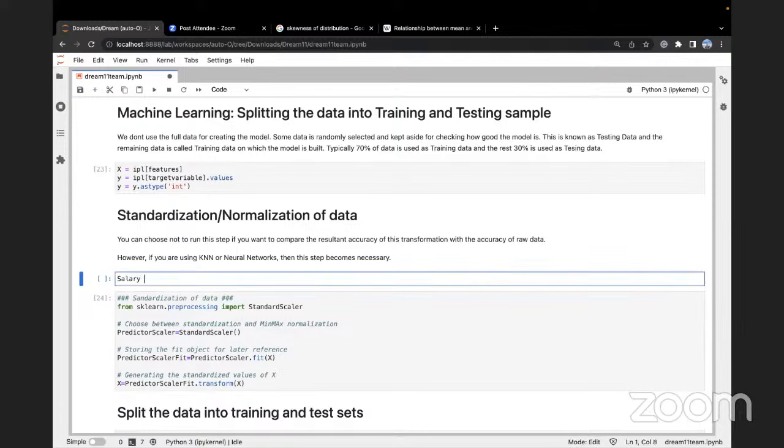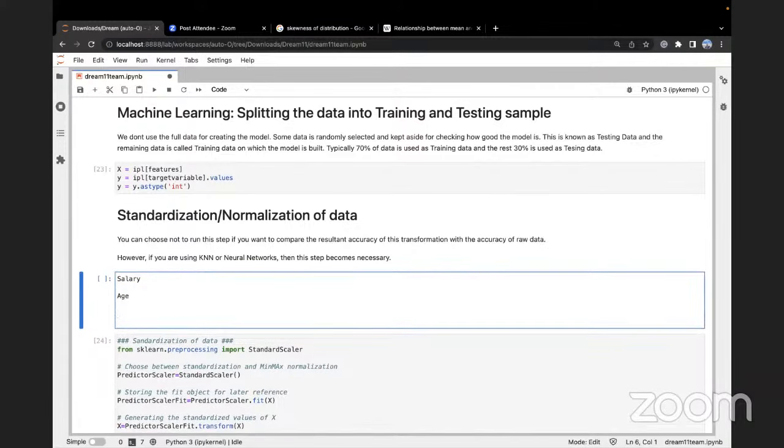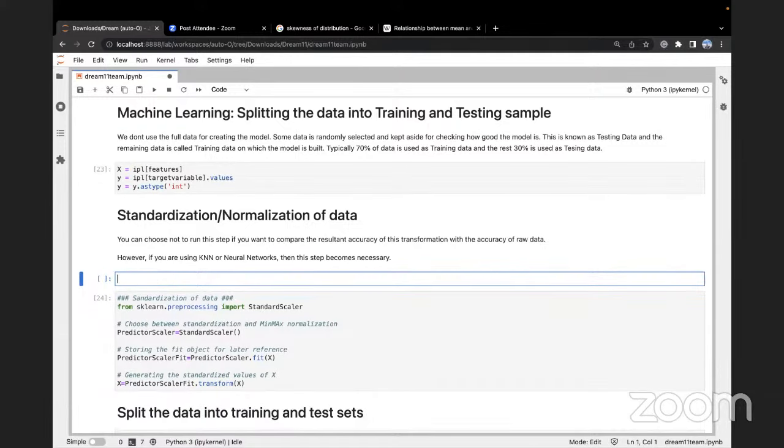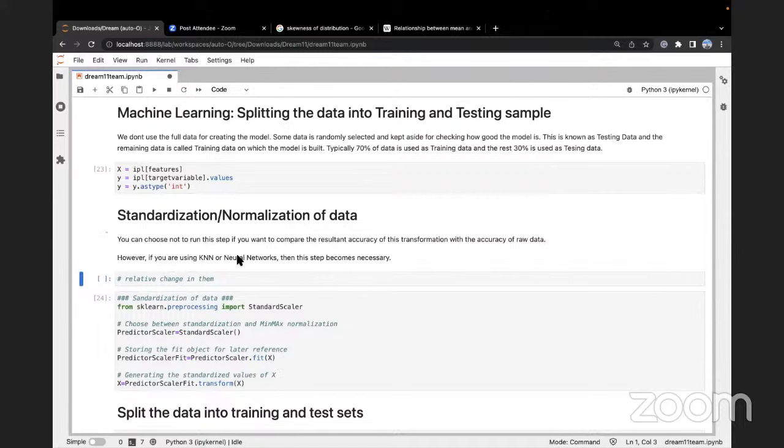Okay, it's like the difference between salary and age. Someone with age 40 years and someone with salary 40 rupees. Can you compare them? Never, right? Because age has a different scale, salary has a different scale. So we normalize salary and normalize age and consider the relative change in them. And that helps my machine learning model. Are we clear, everyone? Yes, no? All the members in the group, are we clear?